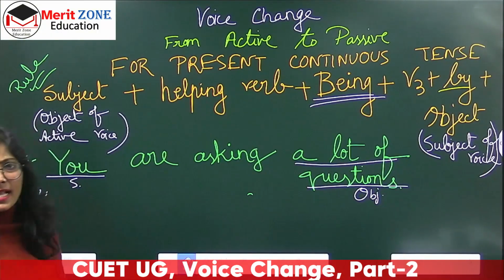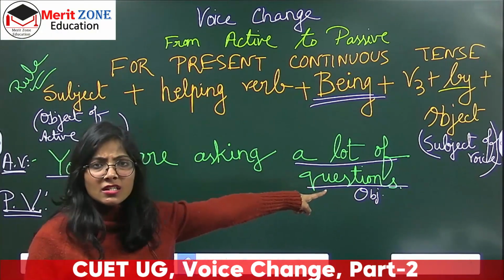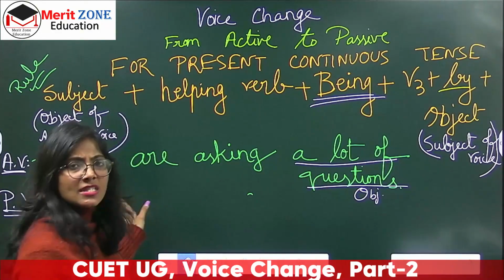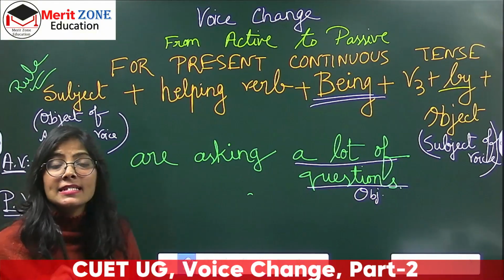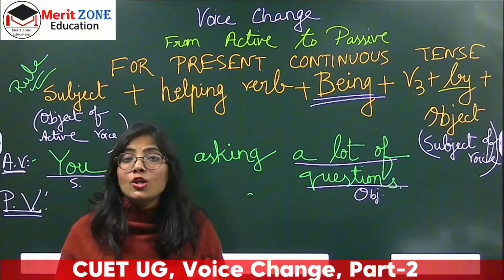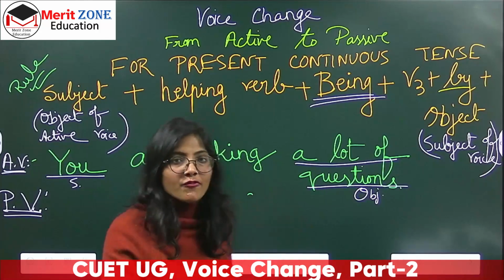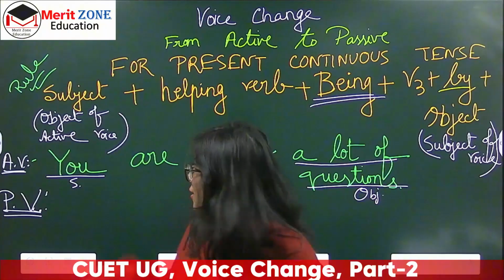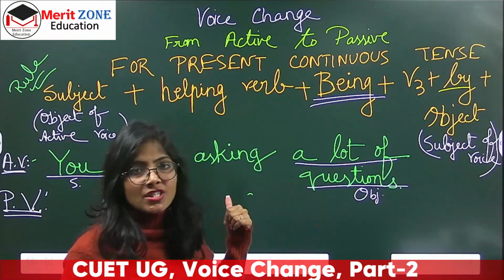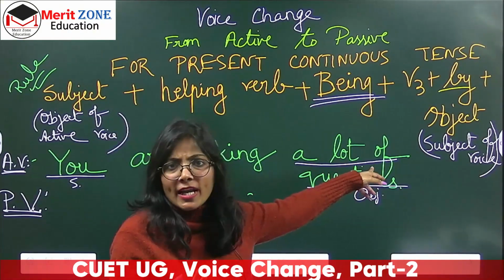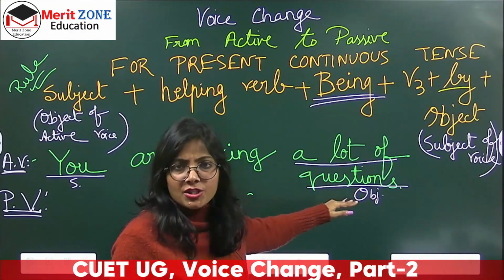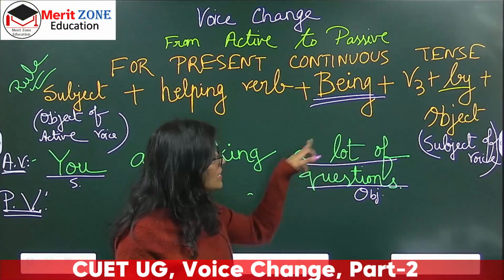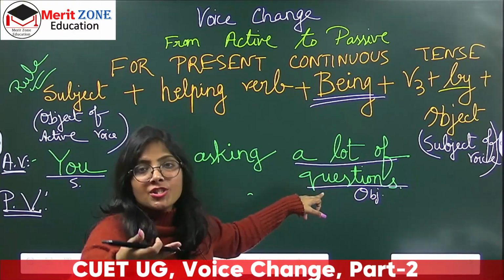Now, you might ask whether I should again break it into parts and then bring it to subject's place. Should I just bring only questions? Well, in this case, I'll tell you. Here, you cannot split the object into parts. You have to bring the entire part as the subject of the sentence. Okay? Because if you just bring only questions, what will you do with a lot of? You cannot leave this out separately from questions. हम इसको अलग split नहीं कर सकते because a lot of is showing the number of questions, quantity, right?